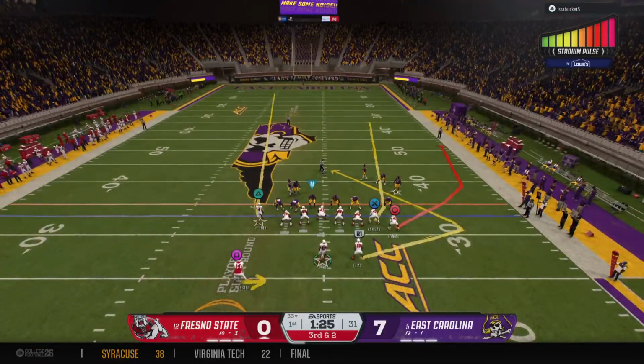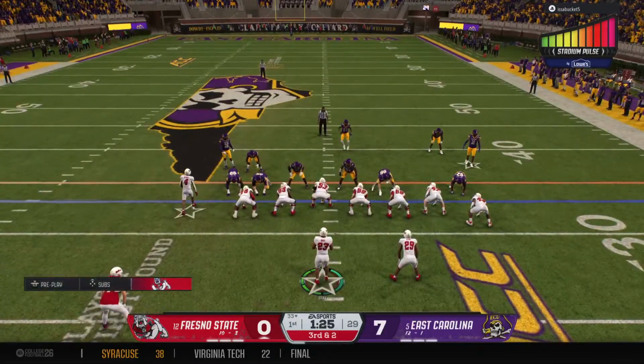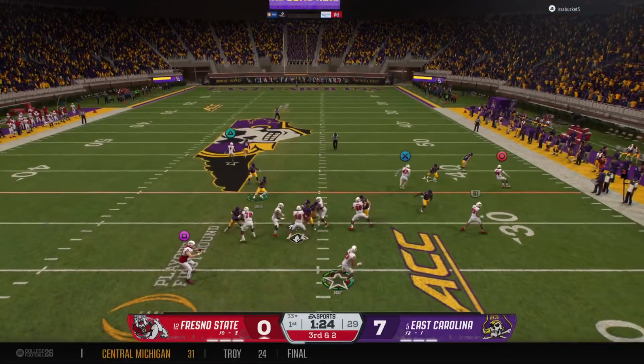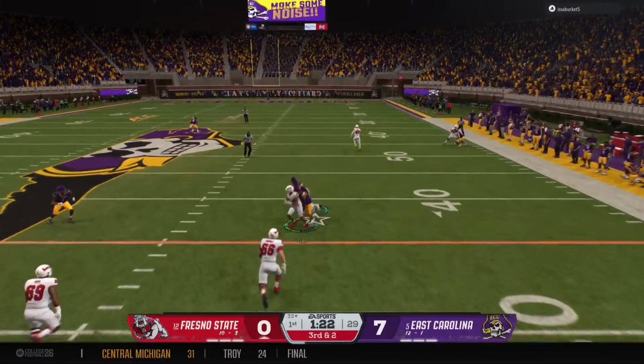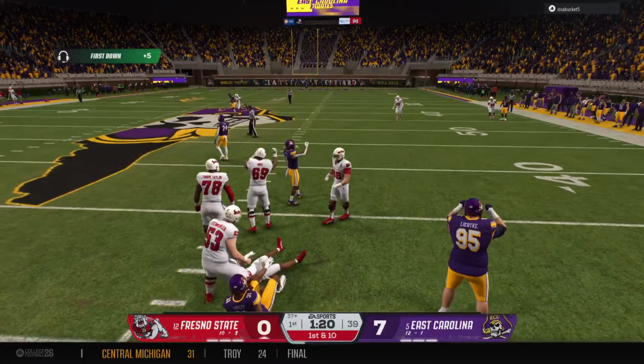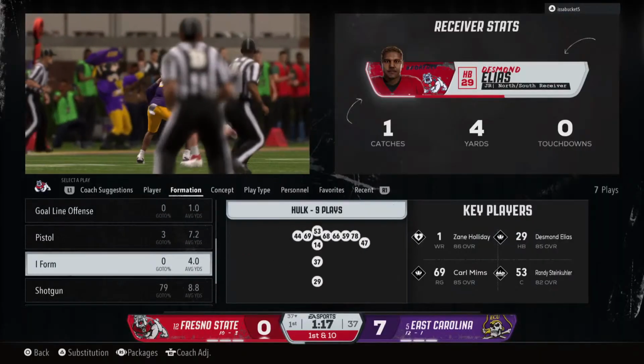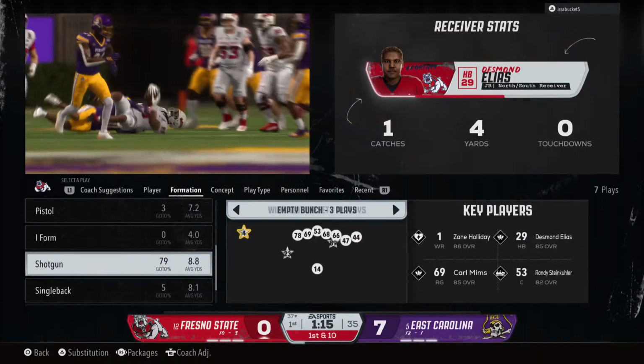They come to the line in the Wildcat formation. And it's a direct snap. Running out of time in the pocket. It's complete. Defense has got him, but that Wildcat wrinkle earns enough to get the 1st down.